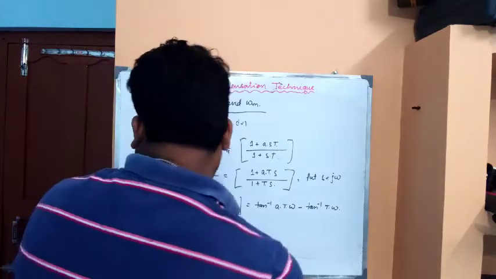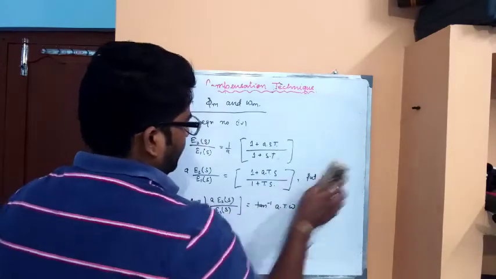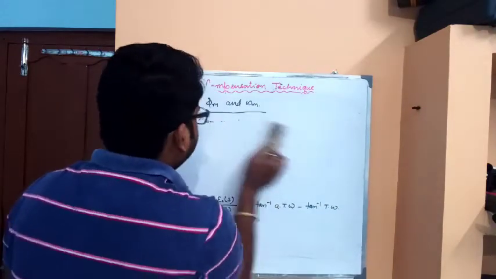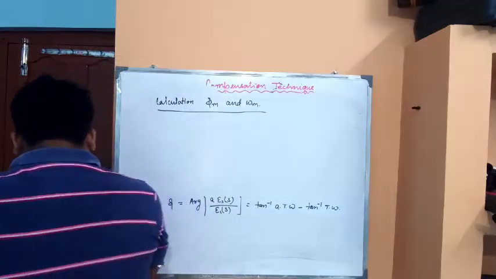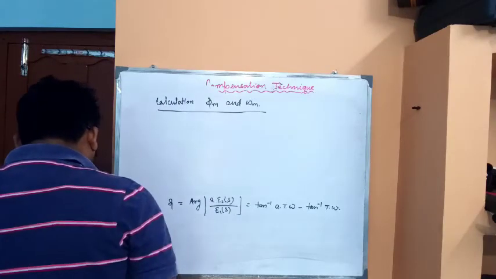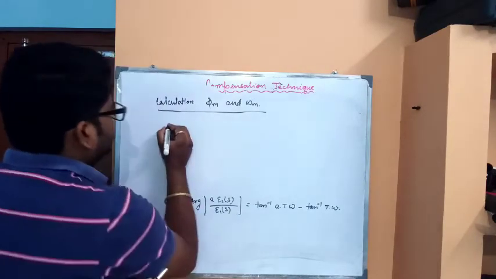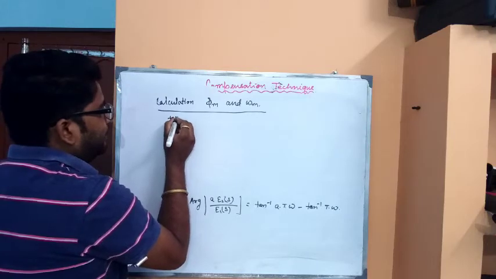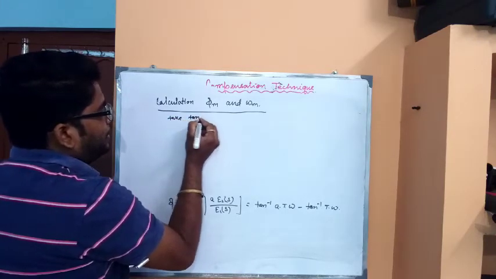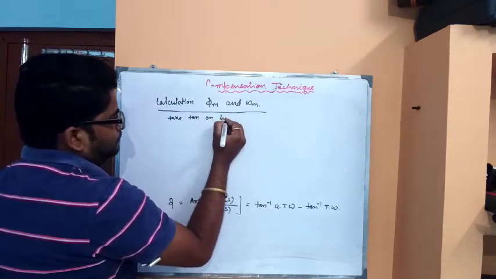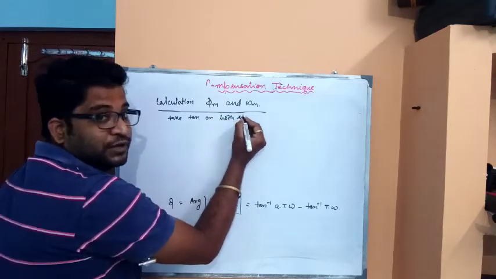Now we have this expression. Take tan on both sides.